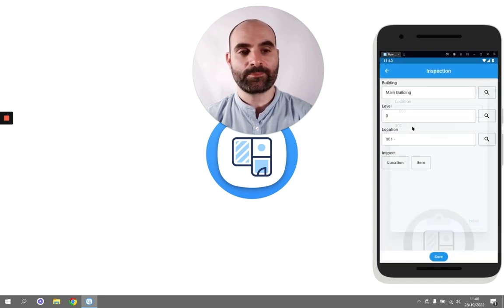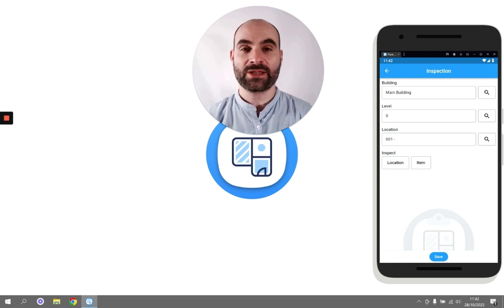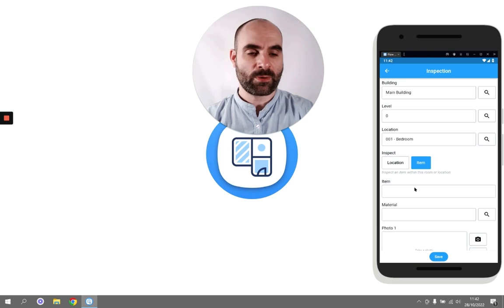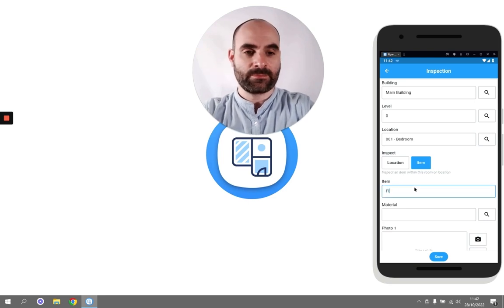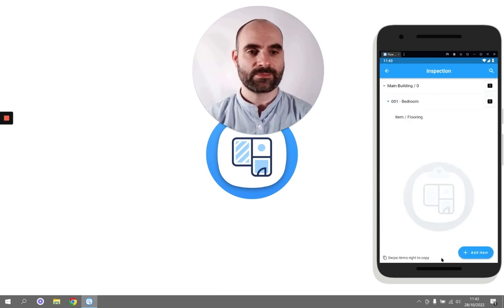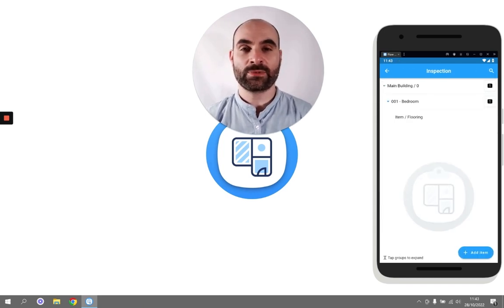So I'll select that. Now this is what's called a combo box field. So we can type whatever we want into here. We're not restricted by those helper options. So what we'll do is we'll name the room something sensible, just to make sense to the client and also to yourself. Let's say this is a bedroom. I'm also going to pop in an item and I'm going to save this. So now we've added our first item in that numbered location.